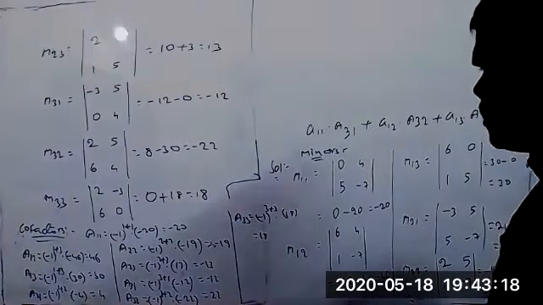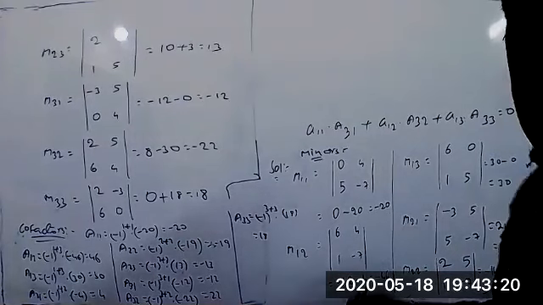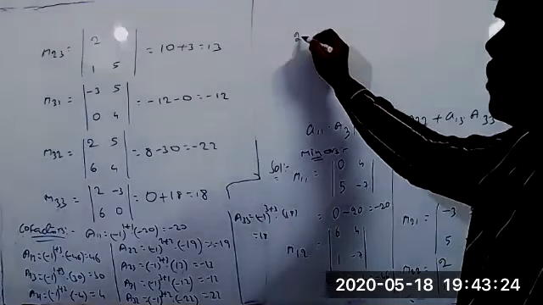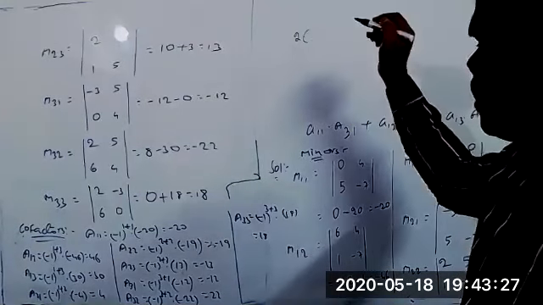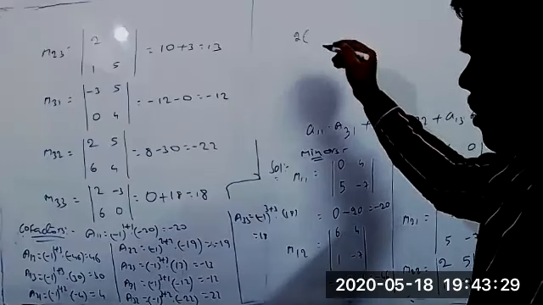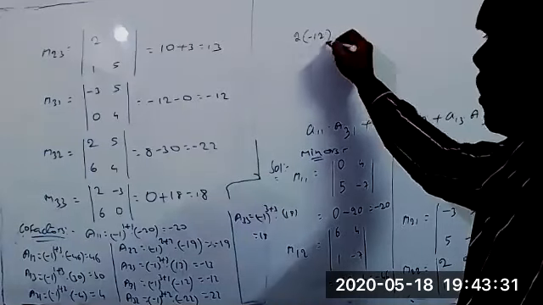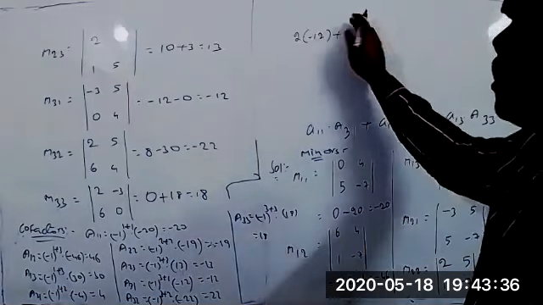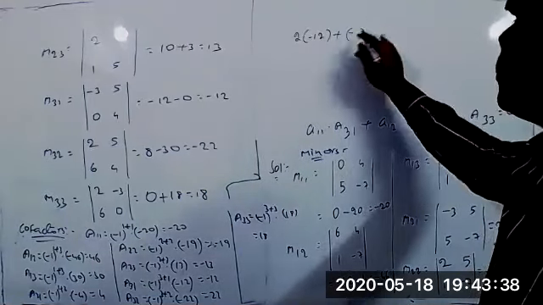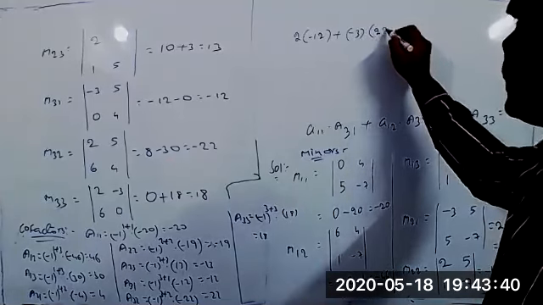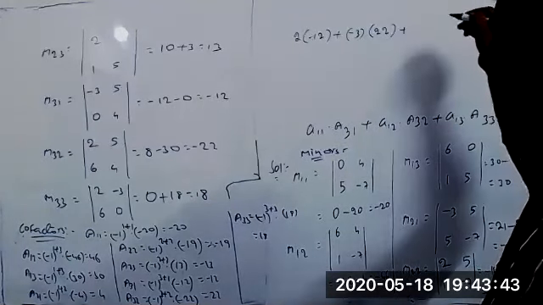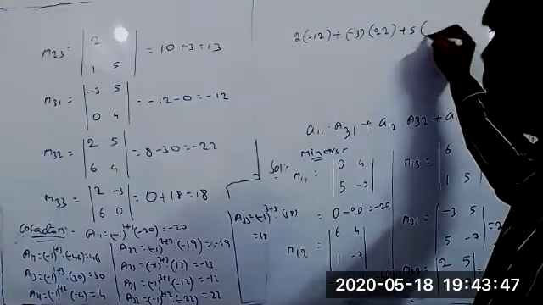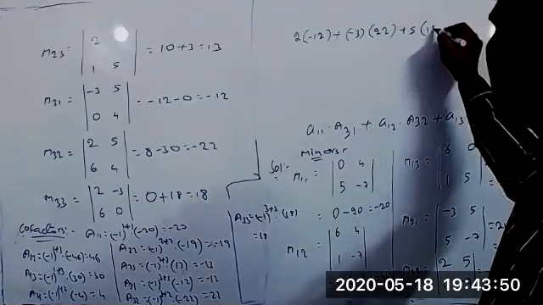What is A11, tell me? A11 is 2 into minus 12, A31 equals minus 12. A12 equals minus 3 into 22, plus 5 into 8, A13 equals 5 into 18, A33 is 18.